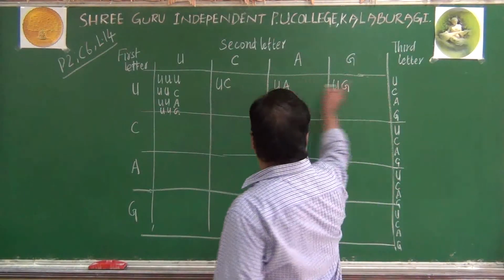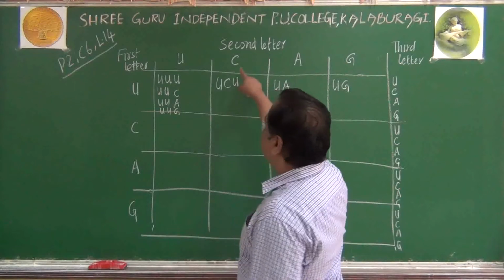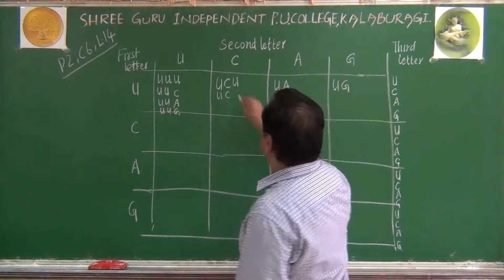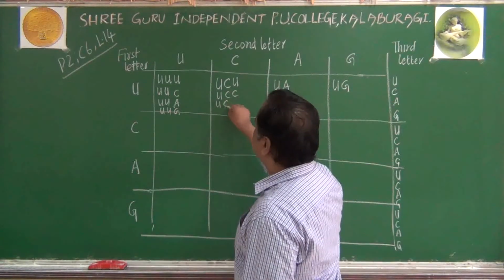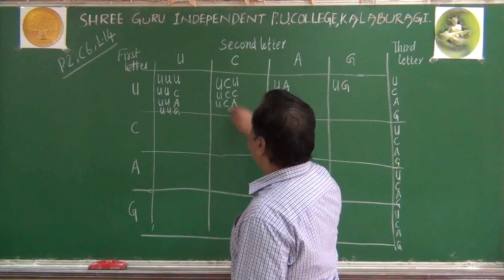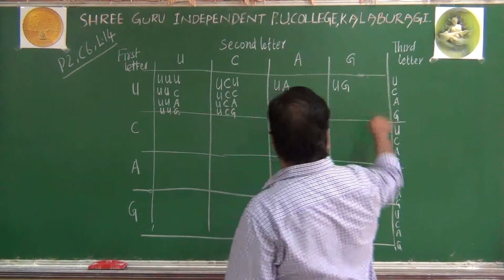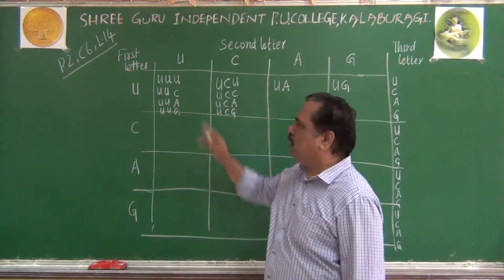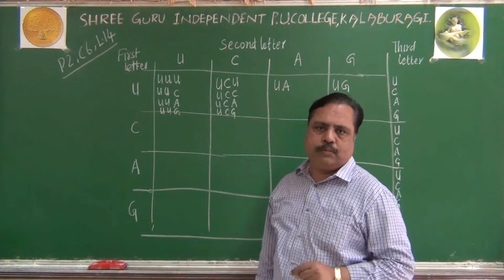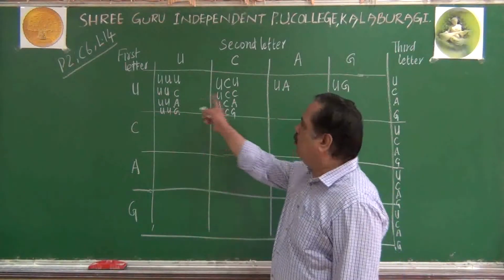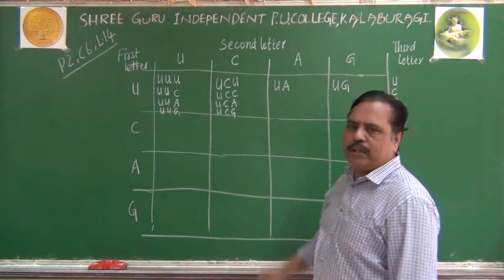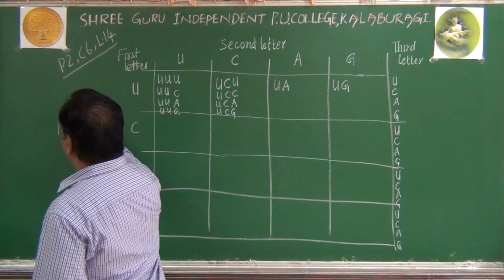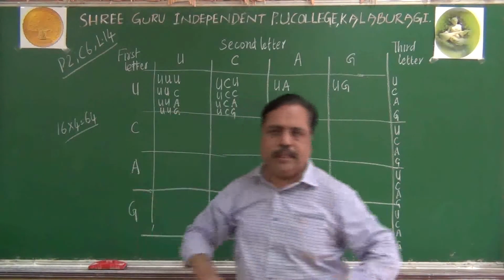Now here UCU will be one codon in this column. Suppose first letter U, second letter C, third letter can be C. First letter U, second letter C, third letter can be A. U, C, G. Like this, we can go on writing the codons. In each square, we will be getting 4 codons possible, 4 triplets possible. How many squares are there? 16 squares are there. So 16 into 4 means 64 codons are possible. We are writing the dictionary here.